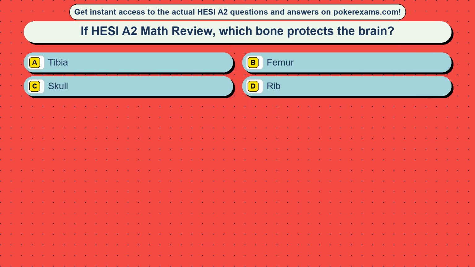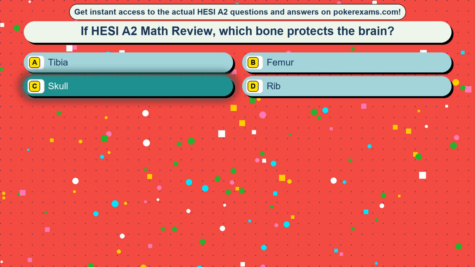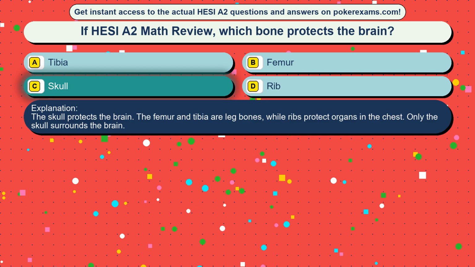Question 40. HESI A2 Math Review, which bone protects the brain? Option A, tibia. Option B, femur. Option C, skull. Option D, rib. The correct answer is option C, skull. The skull protects the brain. The femur and tibia are leg bones, while ribs protect organs in the chest. Only the skull surrounds the brain.